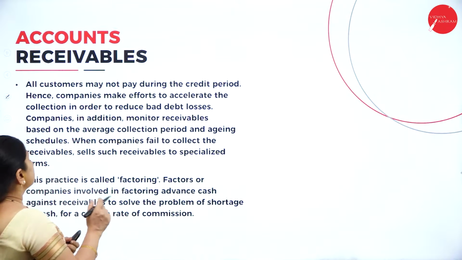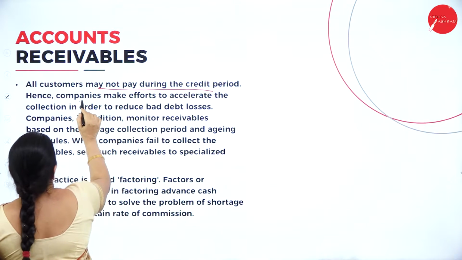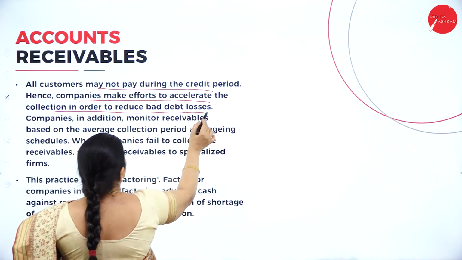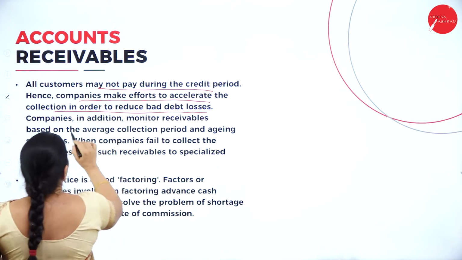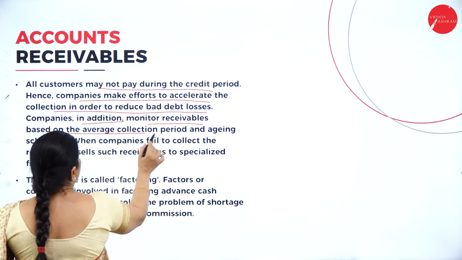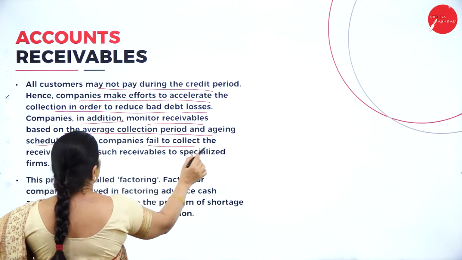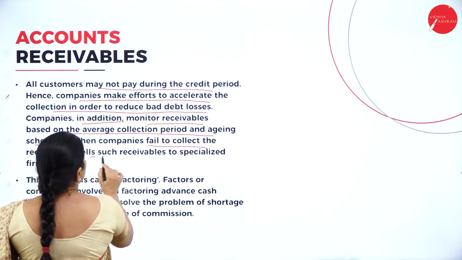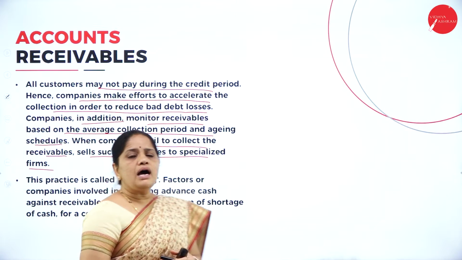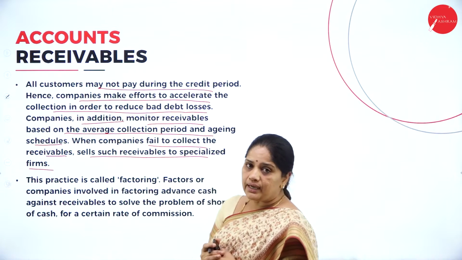Now next, all customers may not pay during the credit period. Hence, companies make efforts to accelerate the collection in order to reduce bad debt losses. Companies, in addition, monitor receivables based on the average collection period and aging schedules. When companies fail to collect the receivables, they sell such receivables to specialized firms. Now, accounts receivable become a major part of the current assets of the company.